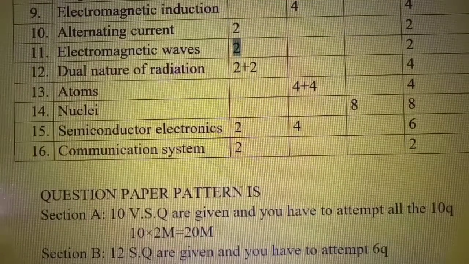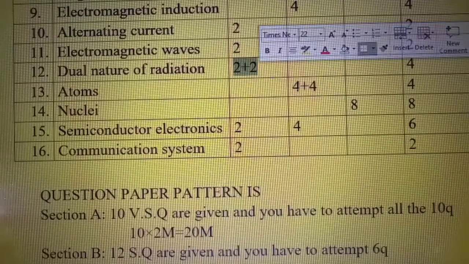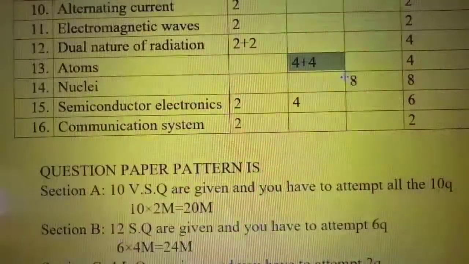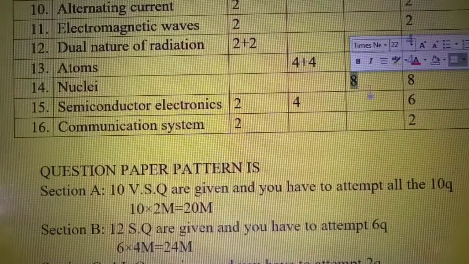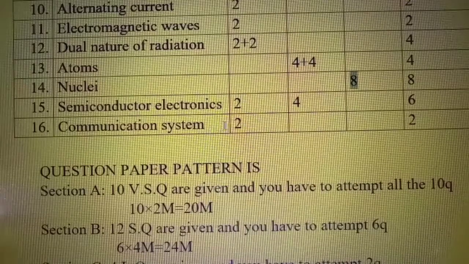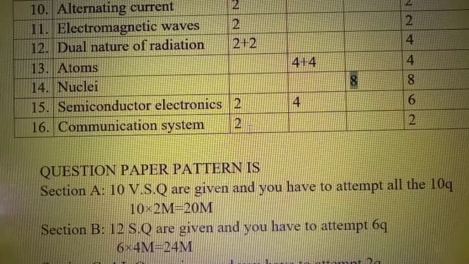And coming to dual nature of radiation you have two very short answer questions, and from atoms you have two short answer questions. And from nuclei you have one essay question, long answer question, and from semiconductor electronics you have one short answer question and one very short answer question. And coming to communication system you have only one very short answer question.